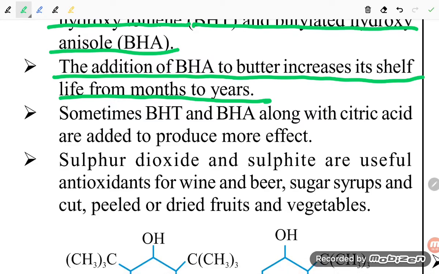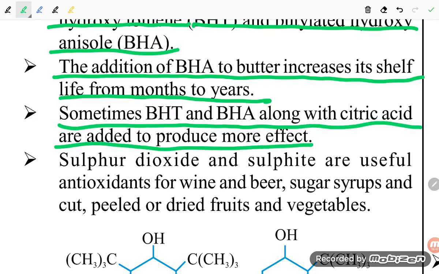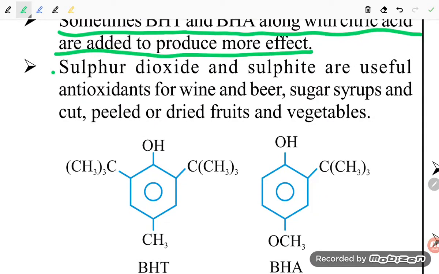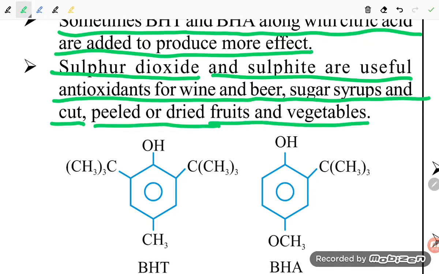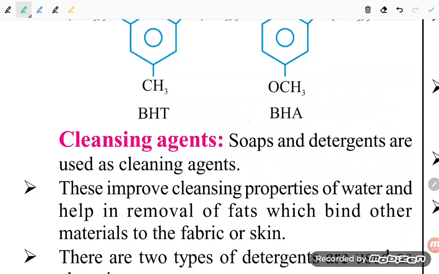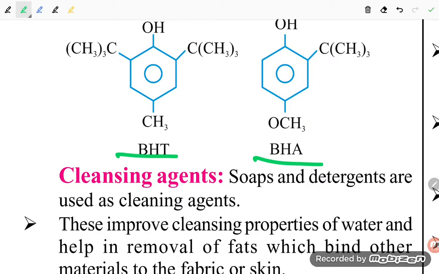Sometimes BHT and BHA along with citric acid are added to produce more effect. Sulfur dioxide and sulfites are useful antioxidants for wine and beer, sugar syrup, and cut, peeled or dried fruit and vegetables.